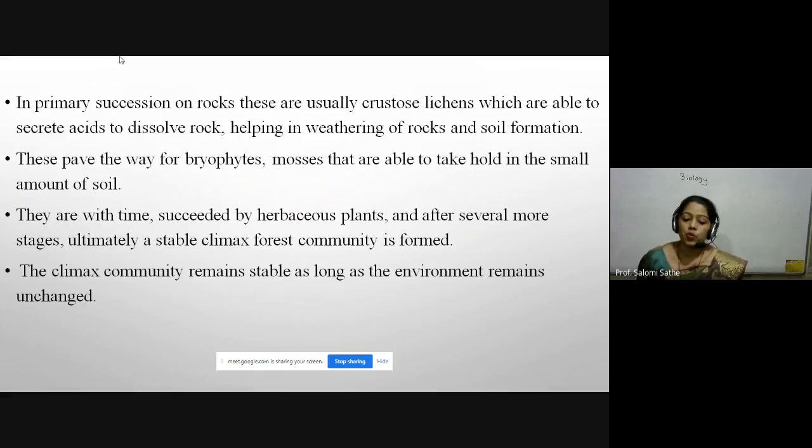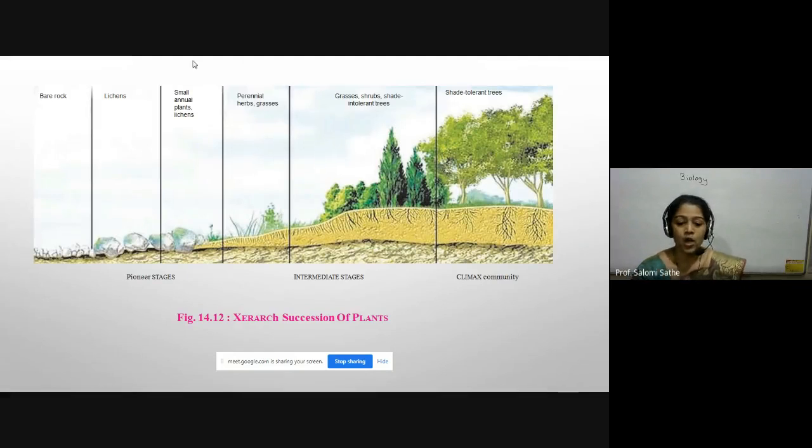This paved the way for bryophytes, mosses that are able to take hold in a small amount of soil. In our last slide we saw this diagram. Here the barren rock is there, then lichens grow on that barren rock, they secrete acid and soil formation takes place.